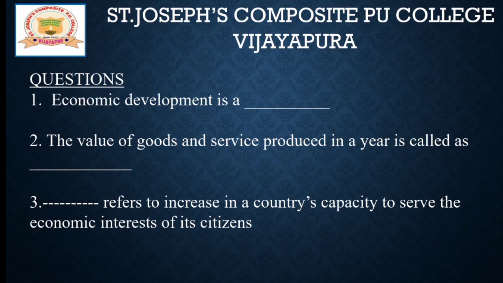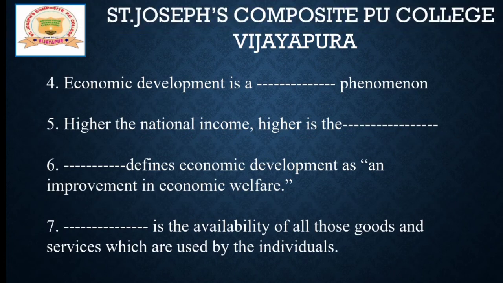Third one, dash refers to an increase in a country's capacity to serve the economic interest of its citizens. Fourth question, economic development is a dash phenomenon. Fifth one, the higher the national income, the higher is the dash.